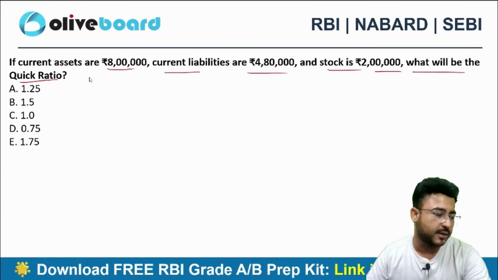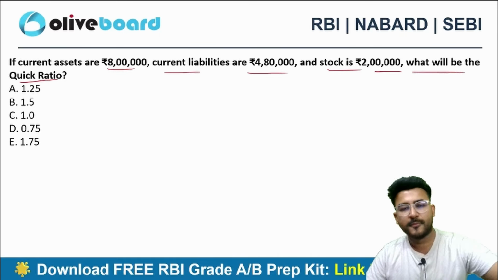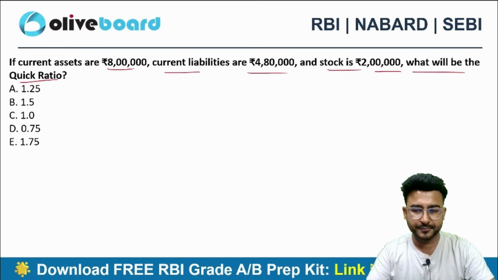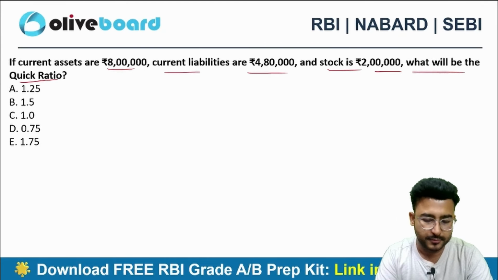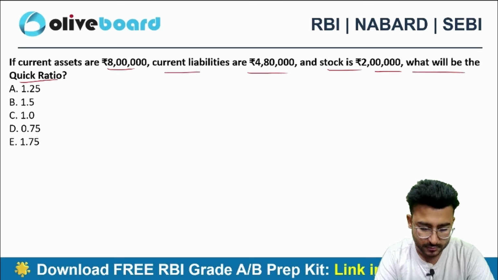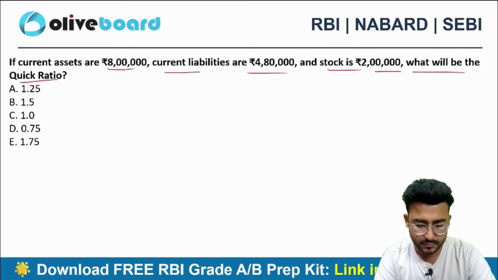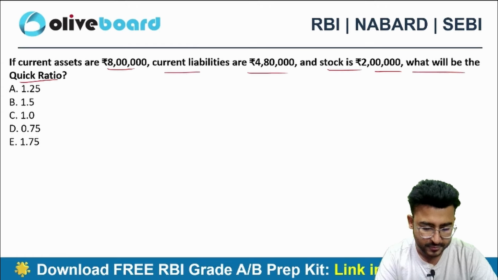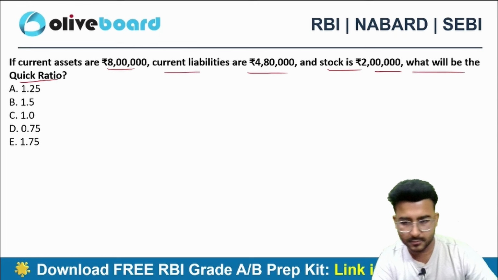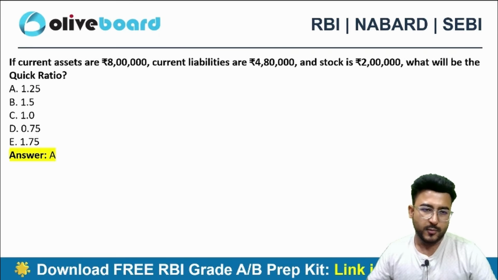Can you guys tell me what will be the quick ratio here? 1.25 will be the correct choice.